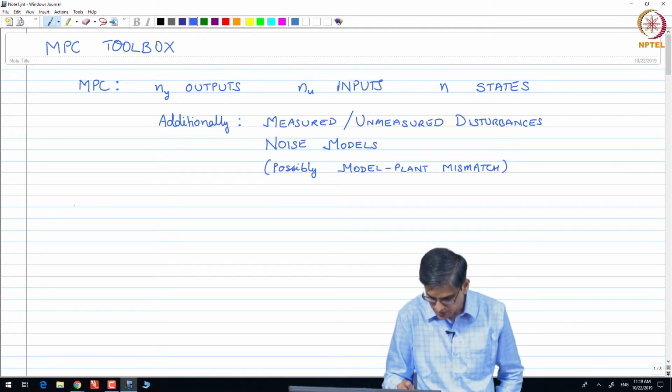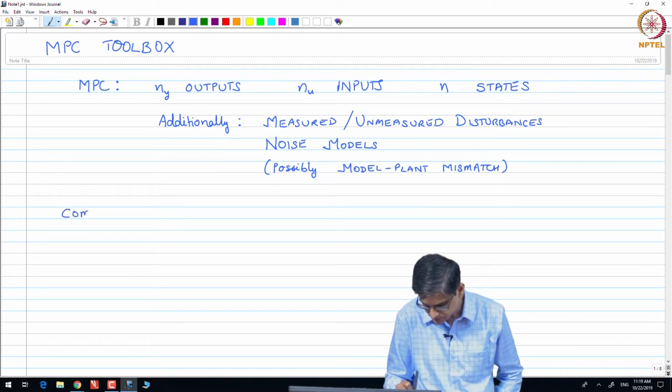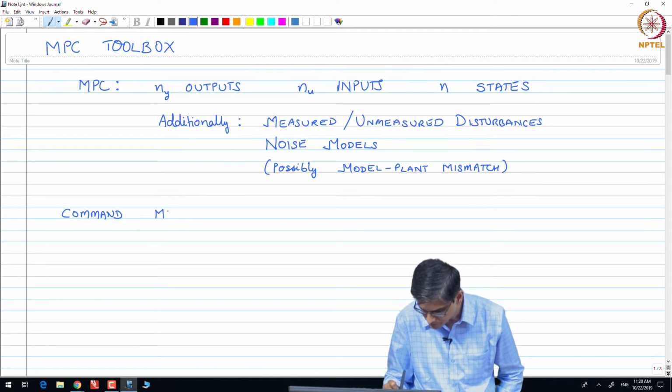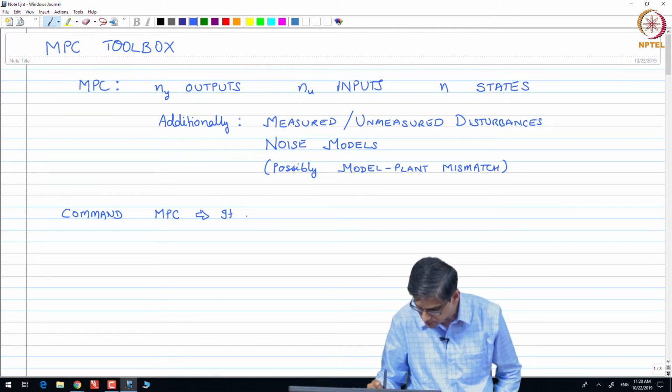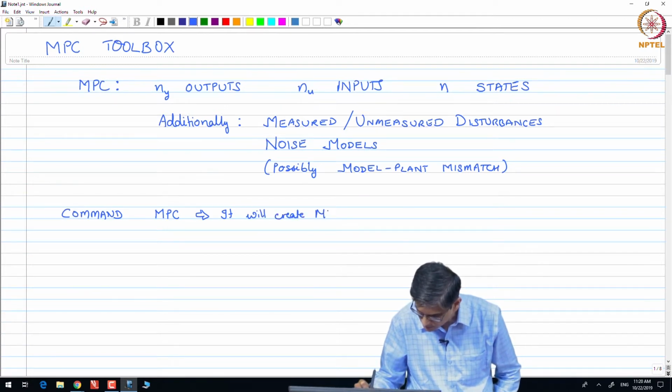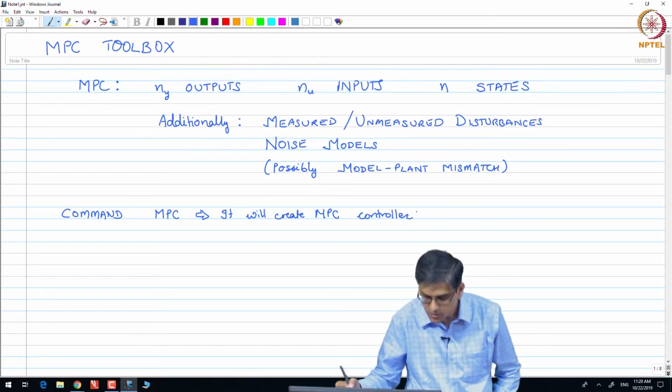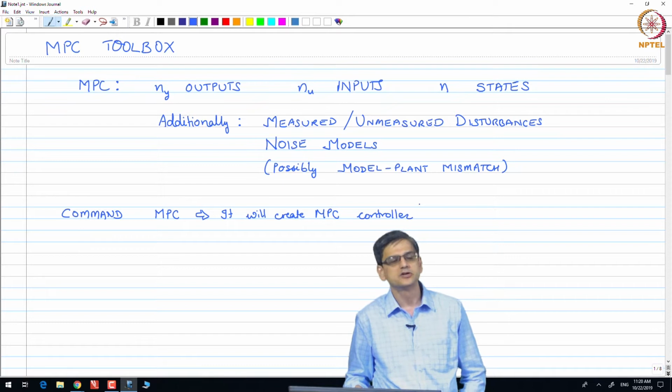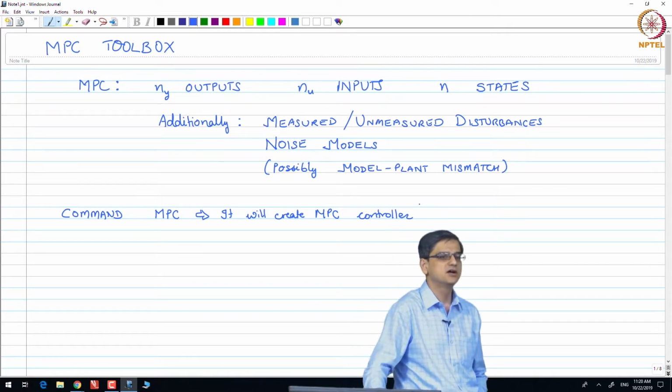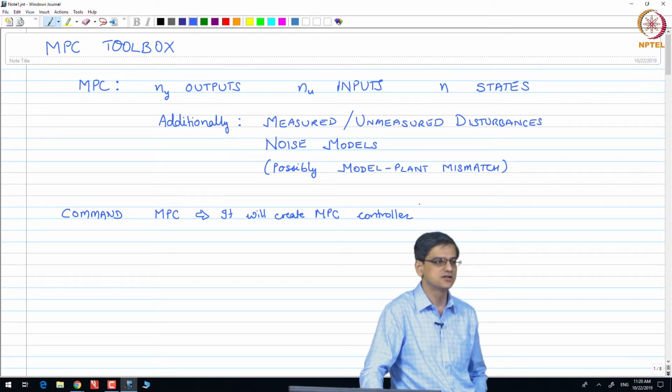So, the command it will create MPC controller. Okay.